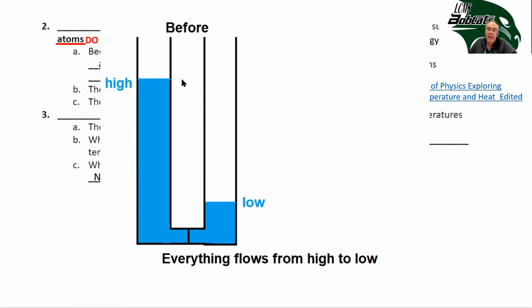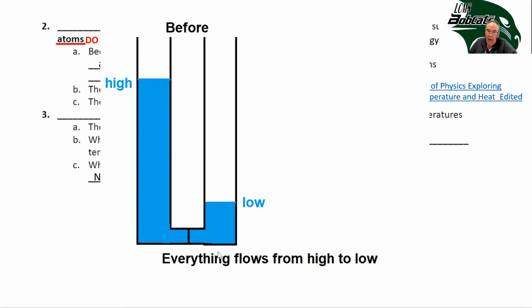I want you to think about this idea that everything flows from high to low. Let's say I had this special graduated cylinder, and I had water on this side and water on this side, and something blocking them. If I remove this barrier, what would you expect to happen? Would you expect the water to go from low to high, or would you expect the water to flow from high to low?